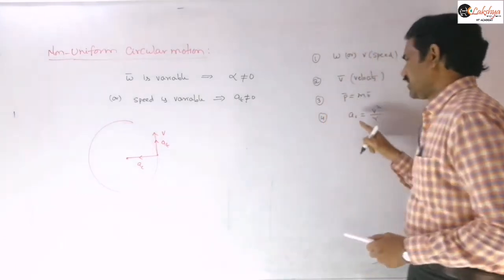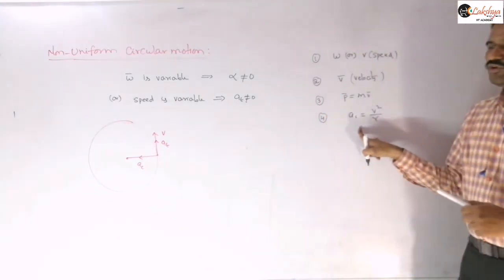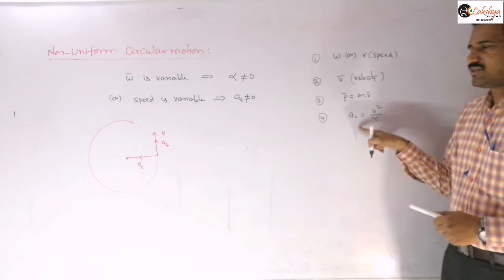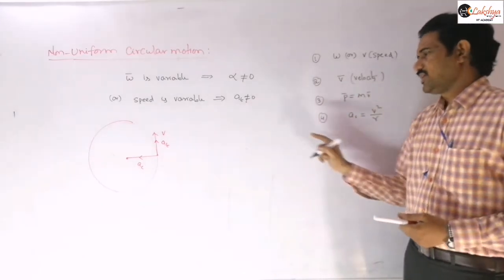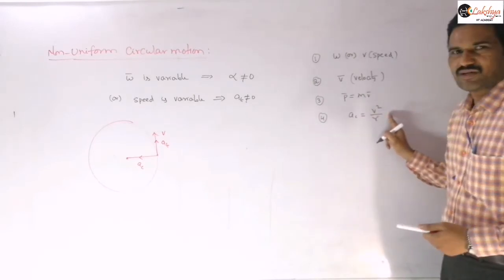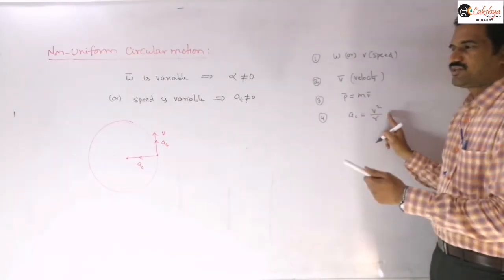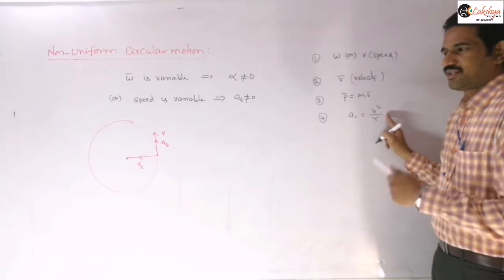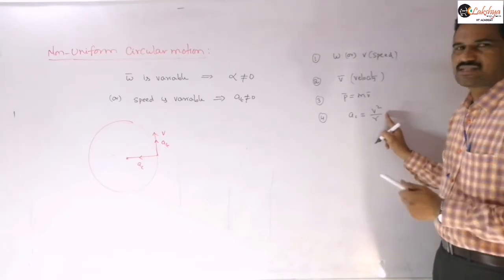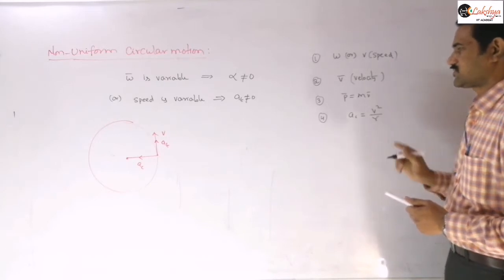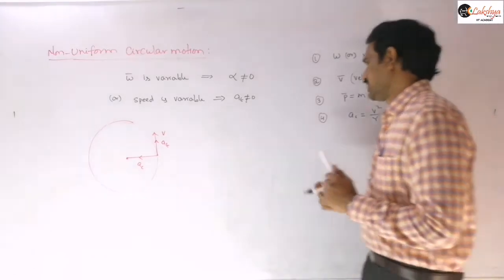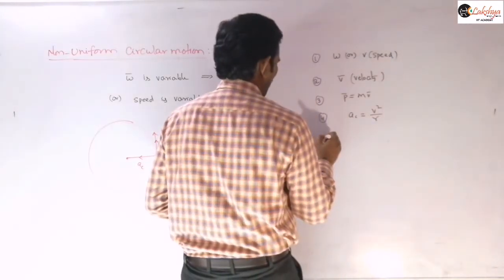This value varies in both magnitude and direction, because the speed of the particle goes on changing. Our centripetal acceleration is V square by R. Previously, in uniform circular motion, the magnitude remained constant and only the direction changed. Here both magnitude and direction change. Next, the angular momentum.